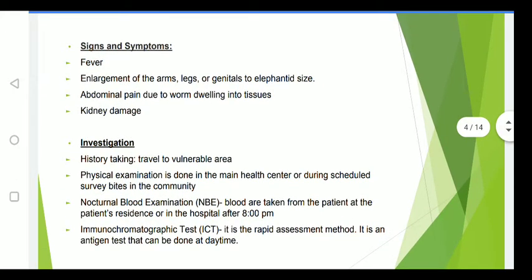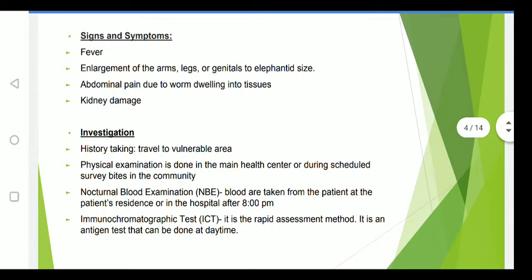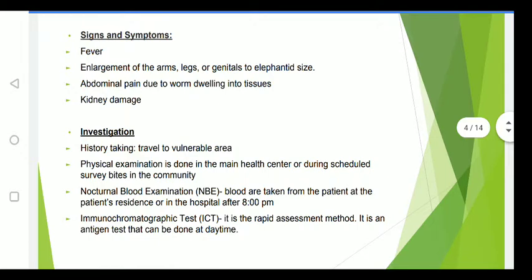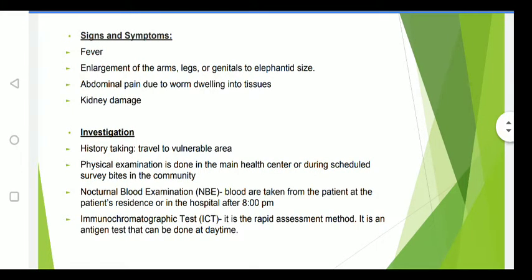then we will see the signs and symptoms of filariasis. First, fever will be there, then enlargement of the arms, legs and genital area, the size becomes larger. Okay, then abdominal pain, because the worm dwells in the tissues, some damage will be there in the skin, and also in the abdominal area.